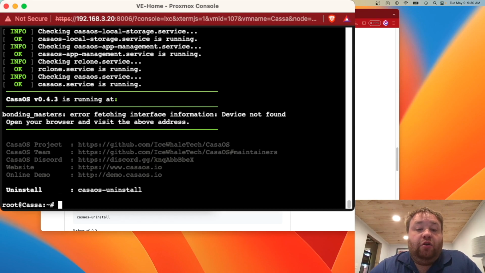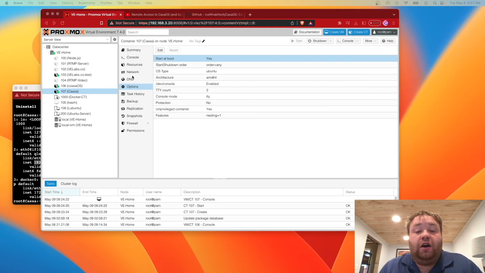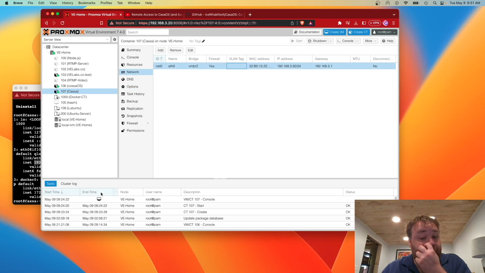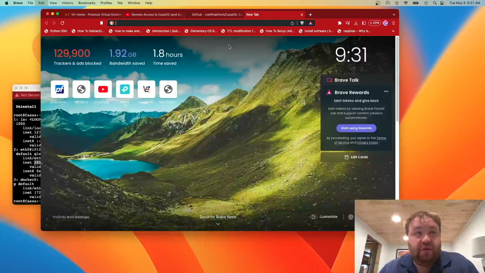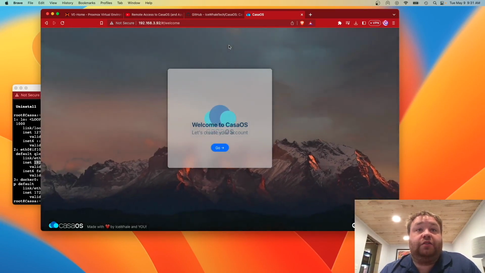So we know that we set our IP address up initially as static, but just say we forgot it. We can run the command ip address, and we can find out that our IP address is 192.168.3.92. Now we do know that we set it up as static, and we can actually look at it inside of the Proxmox web interface under networking right here. But it's always good to know the command to do this as well. Now we can open another tab, and we can paste our IP address in here, and this is going to open up CasaOS.